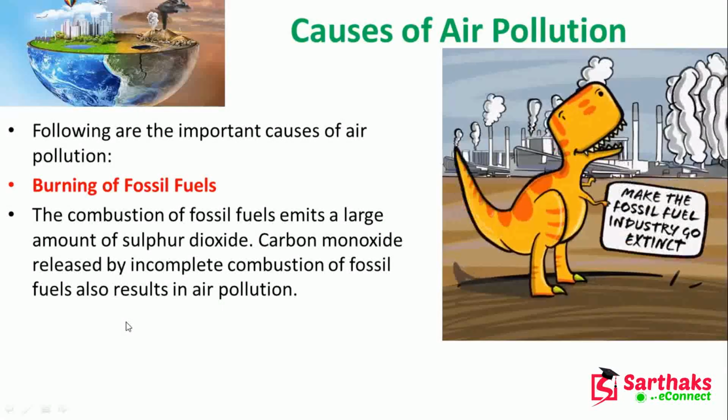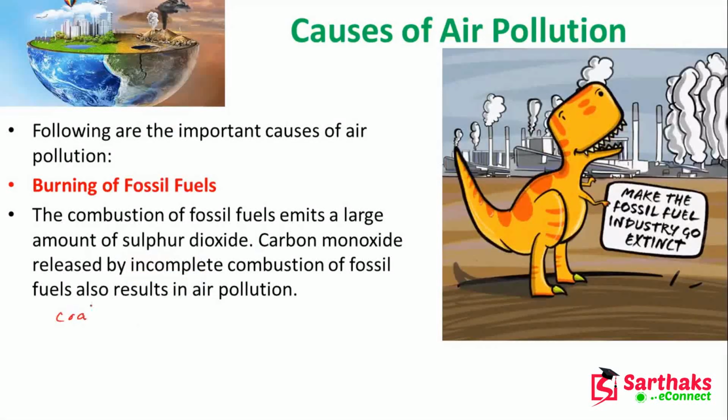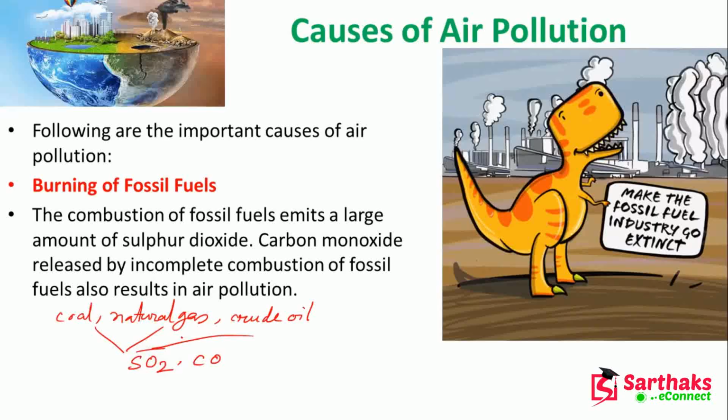By burning coal, natural gas, and crude oil, sulfur dioxide will be released, and carbon monoxide is released by incomplete combustion of fossil fuels, which results in air pollution.